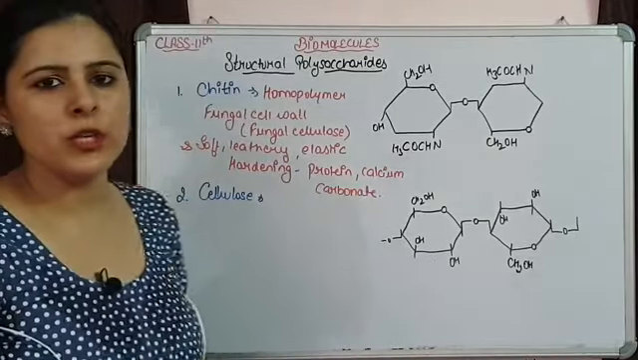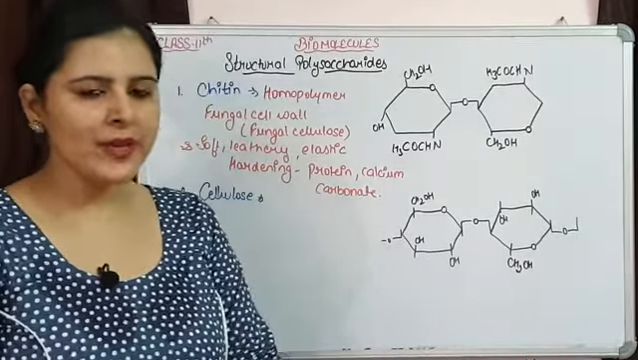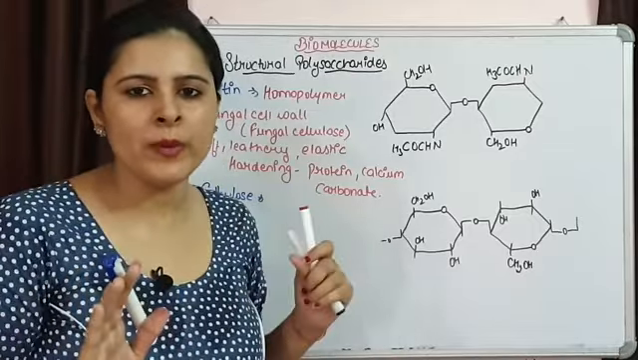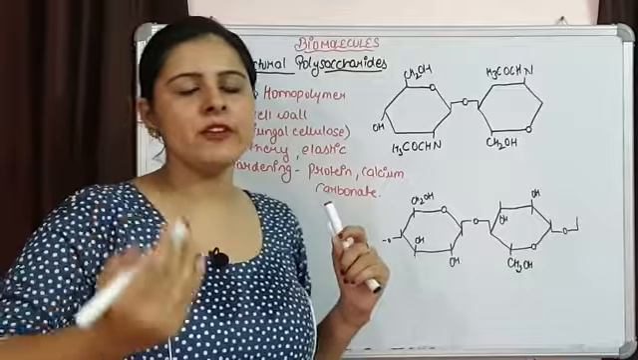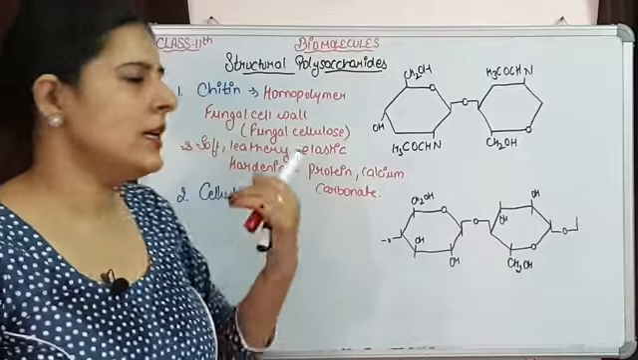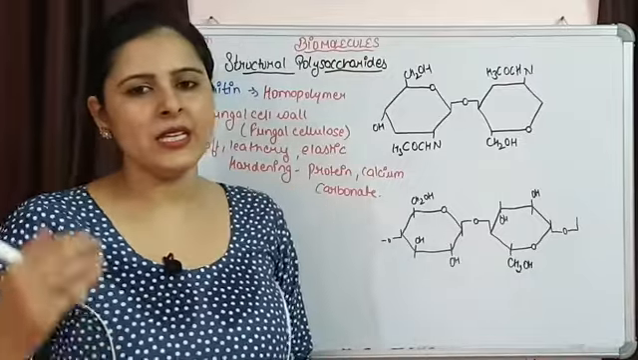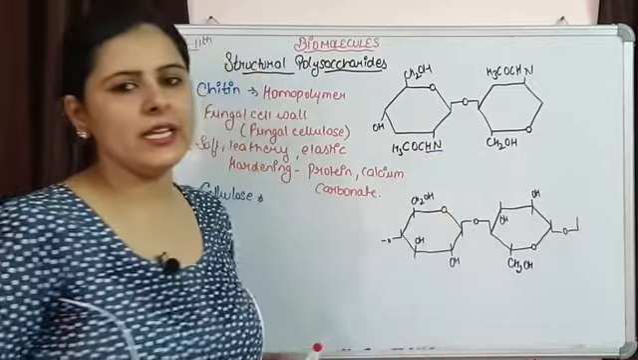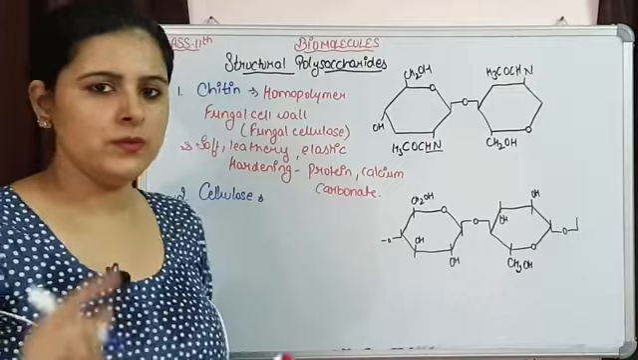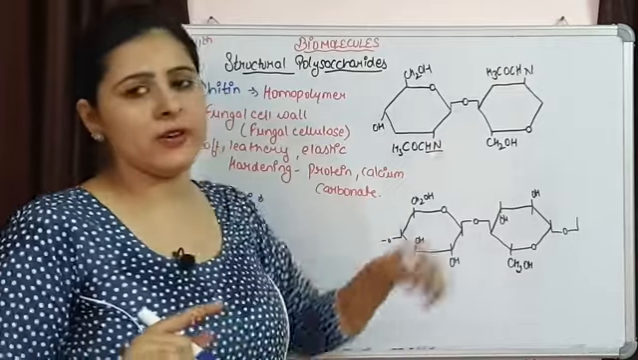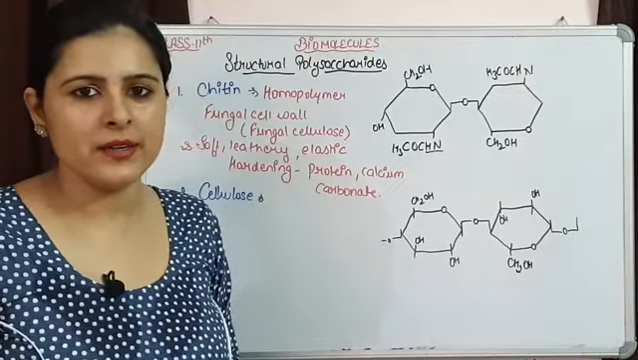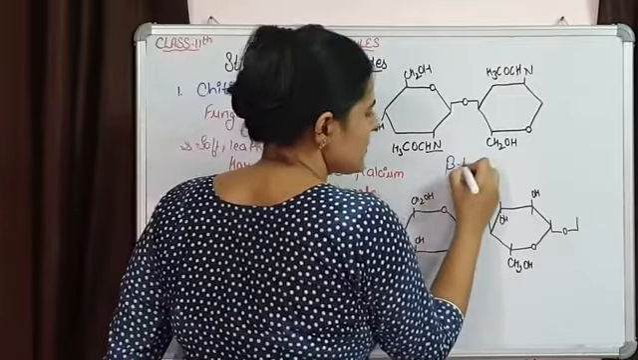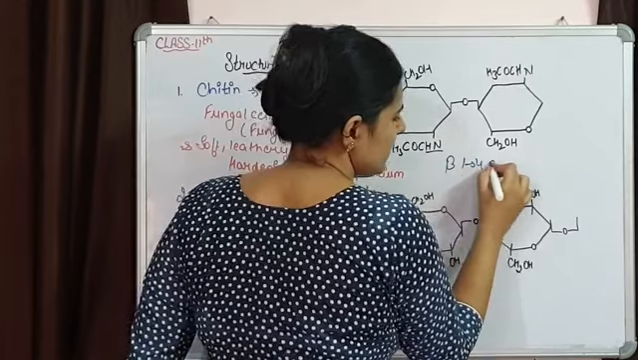If we talk about the monomeric unit, then glucose is not the monomeric unit. There is a derivative of glucose present, and that derivative contains nitrogen. So a nitrogen containing derivative of glucose is there, and the linkage is beta 1,4 glycosidic linkage.